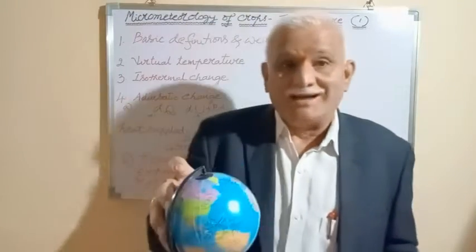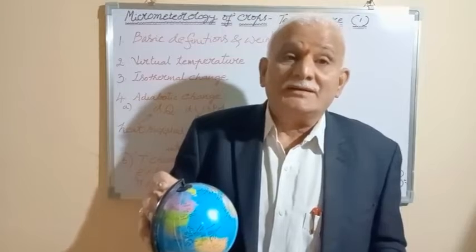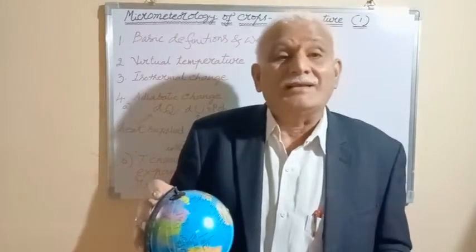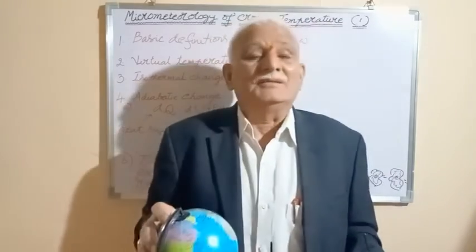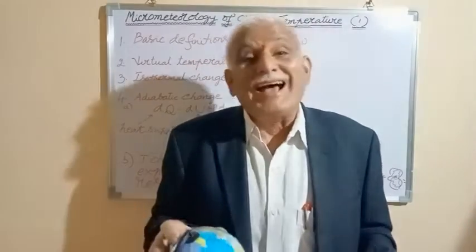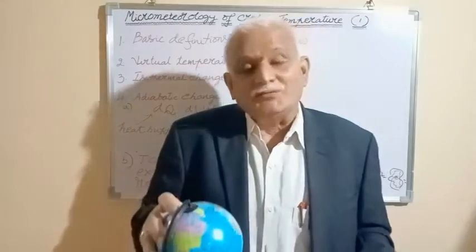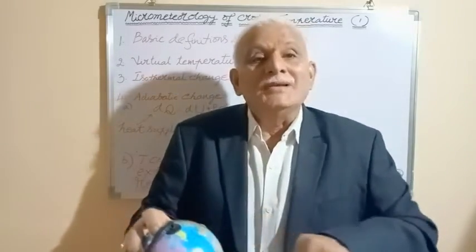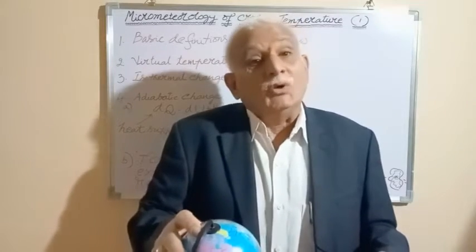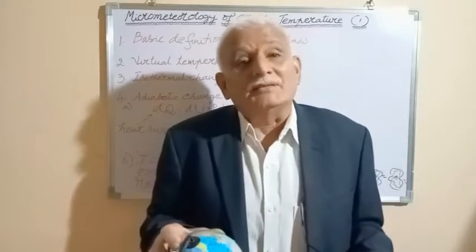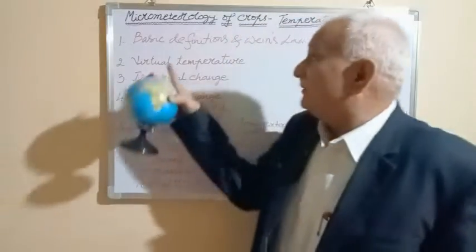It falls on the earth. However, that long wave radiation from the sun is not that much as compared to the long wave radiation emissions from the earthly bodies, because when the short wave radiation is falling on the earthly bodies, something is reflected, no doubt, but it is absorbed and emitted. So, those long wave radiations are very, very important with reference to micrometeorology.